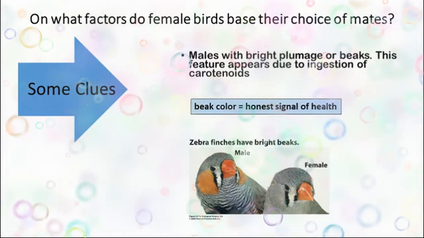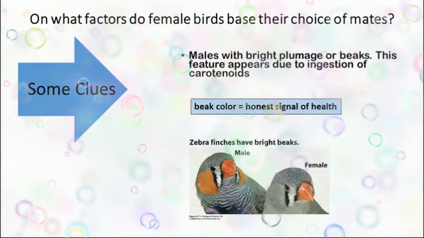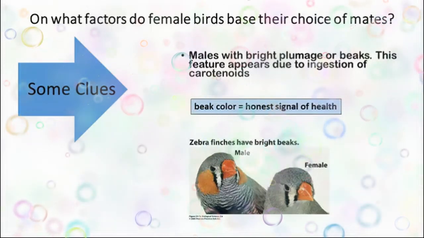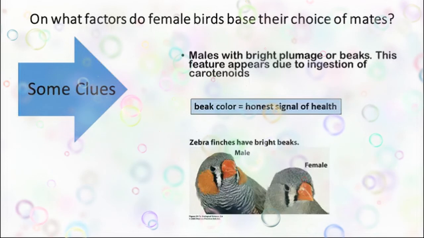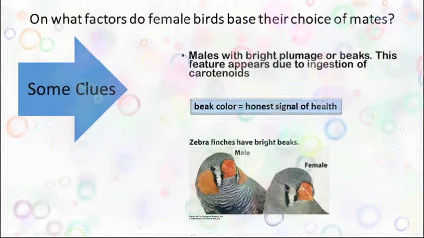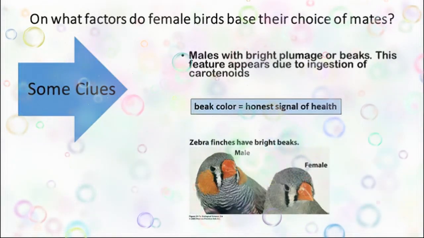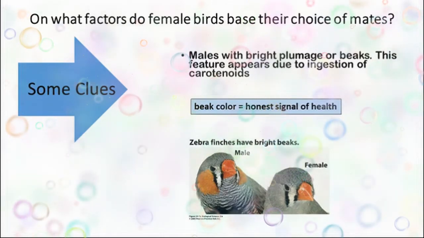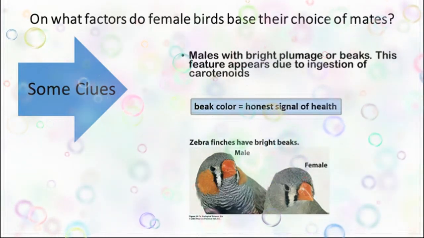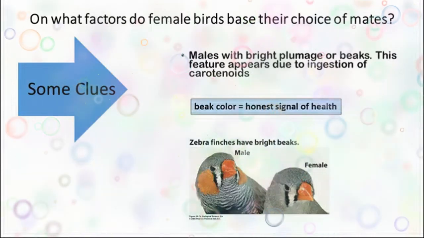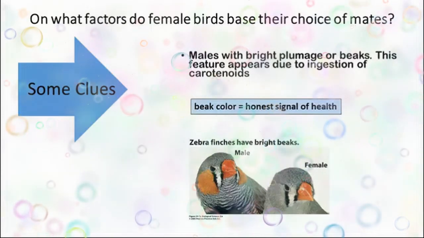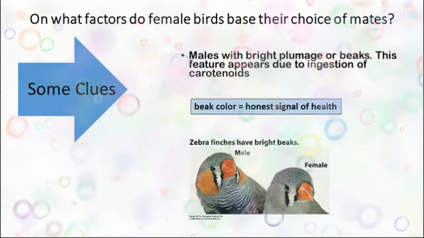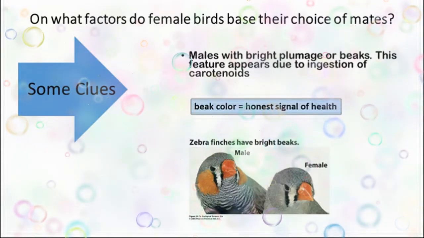So sometimes a combination of most of these characters is the basis for the female to choose the mate. And to your surprise, I can tell you that sometimes the bright color also gives an indication. It most of the time signals an honest signal of health. Bright color acts as the honest signal of health.